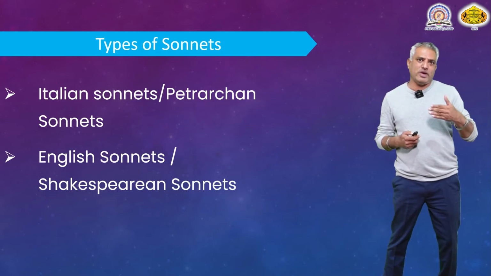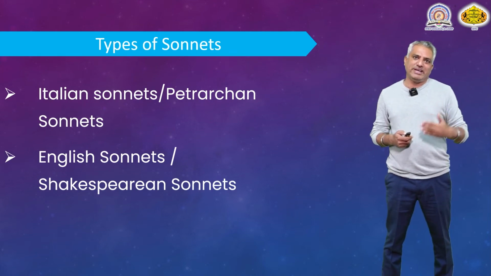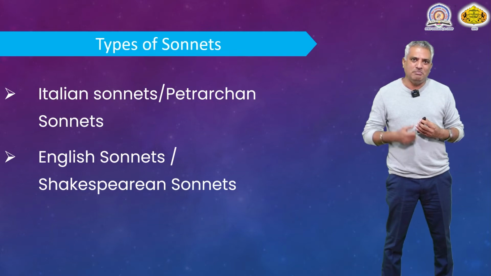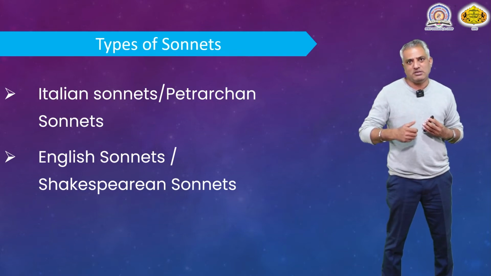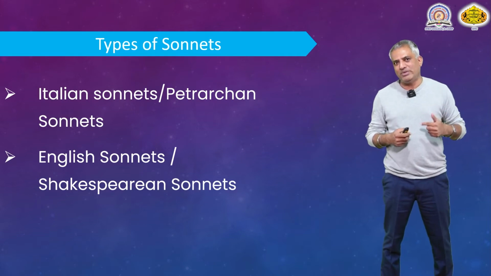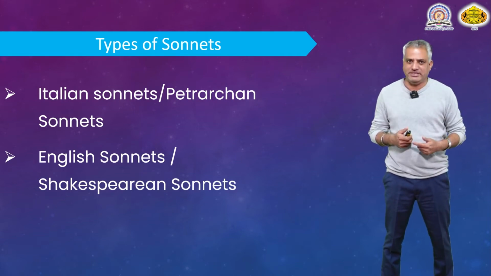Actually, it was Thomas Wyatt who introduced sonnet as a form of poetry in English literature, but William Shakespeare popularized it, made it more famous. Therefore, English sonnets were named after this great dramatist.